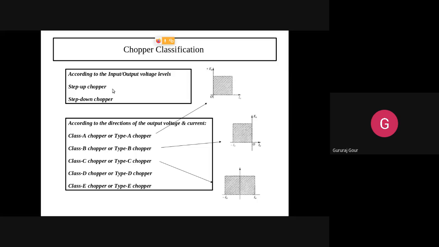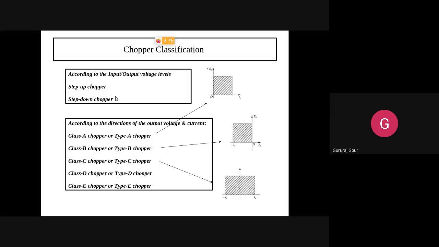For example, if you are using a DC chopper, what is it doing? It is converting DC to pulsating DC. The pulsating DC you are getting at the output has its amplitude enhanced compared to the input. That is what we basically mean by step up chopper. It is something like a step up transformer, you might have heard. But there it is a transformer and here it is a chopper.